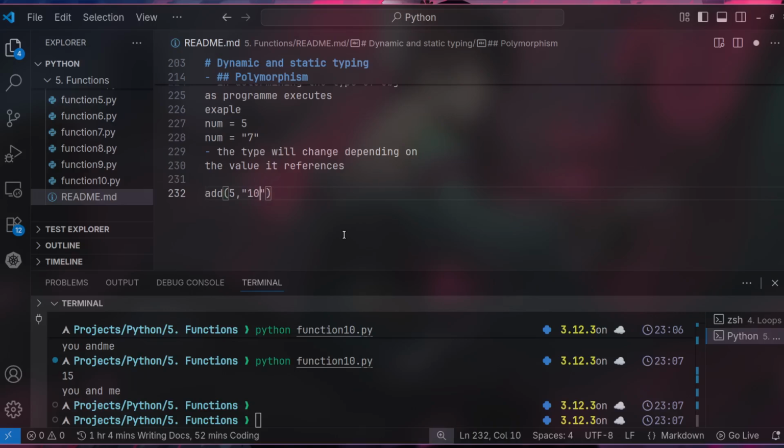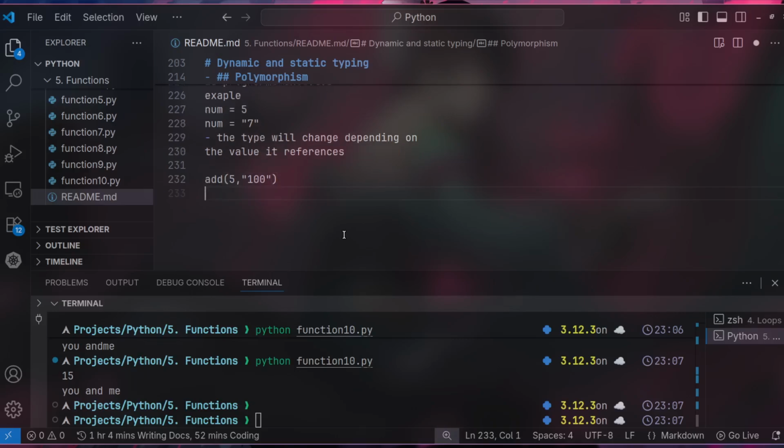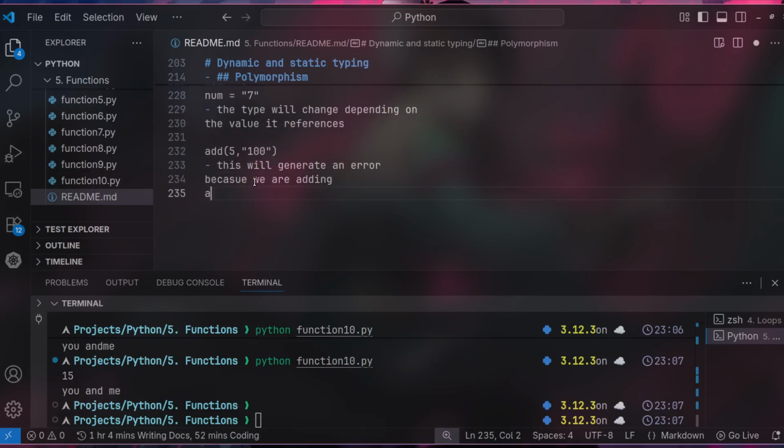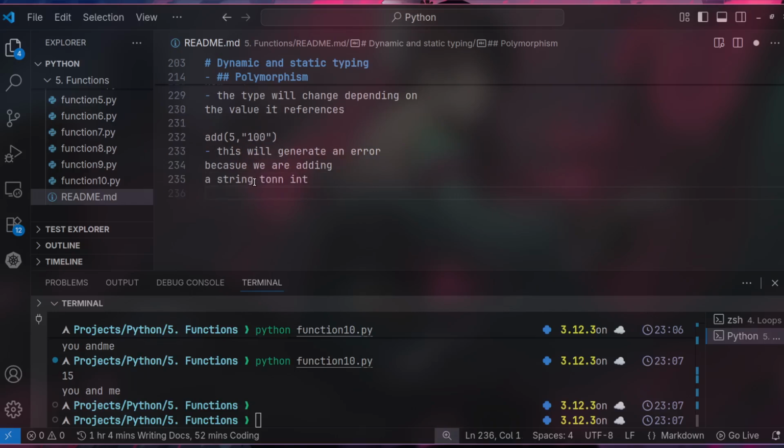Now that we have an integer and a string, this will generate an error because we are adding a string to an integer. I hope that makes sense.